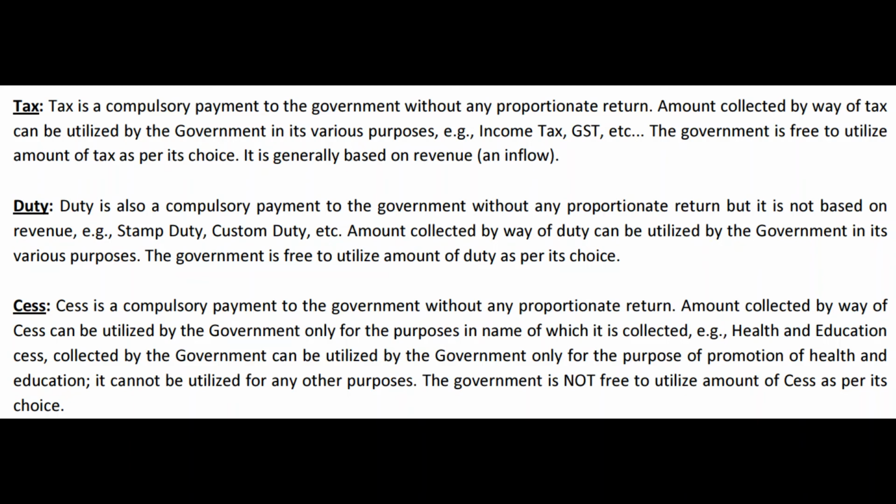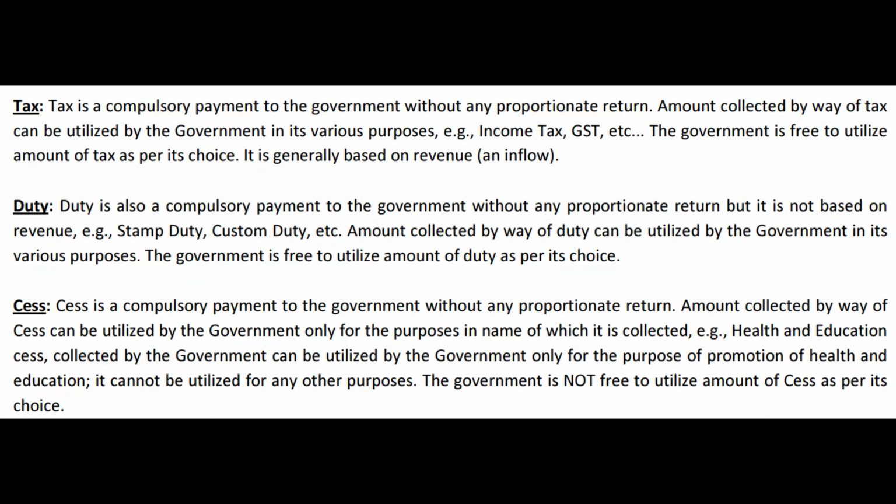And we are talking about central government here. The words tax, duty and cess have no limitations. These are conceptual things that we understood. Taxes can be levied, duties can be levied, cesses can be levied by any government, central government, state government or local authorities. But because we are learning only the things which are at a national level, we will focus mostly our examples on the central government level things. That is why when we say tax, we talk about income tax and GST.